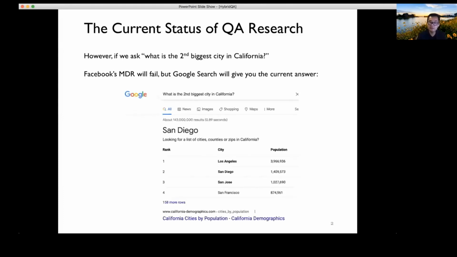And if you closely look at the Google search result, you will recognize that Google was actually pulling the answer from a table. It was able to locate a chart that described the largest cities in California ranked by population. And then it was able to pull the second row and locate the second cell, which is the correct answer to this question, San Diego.